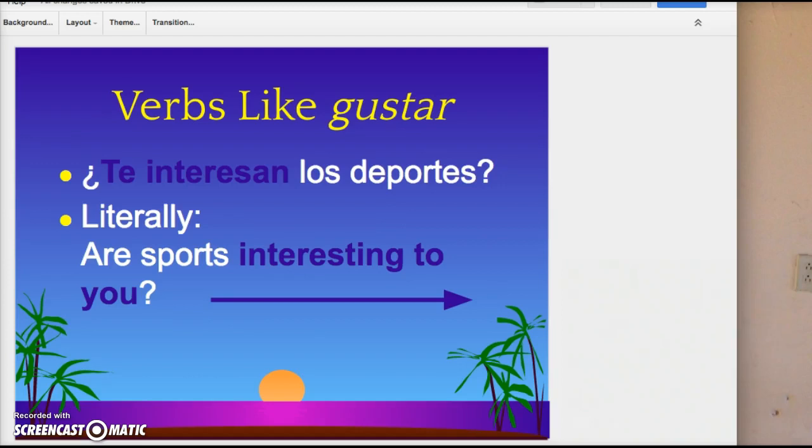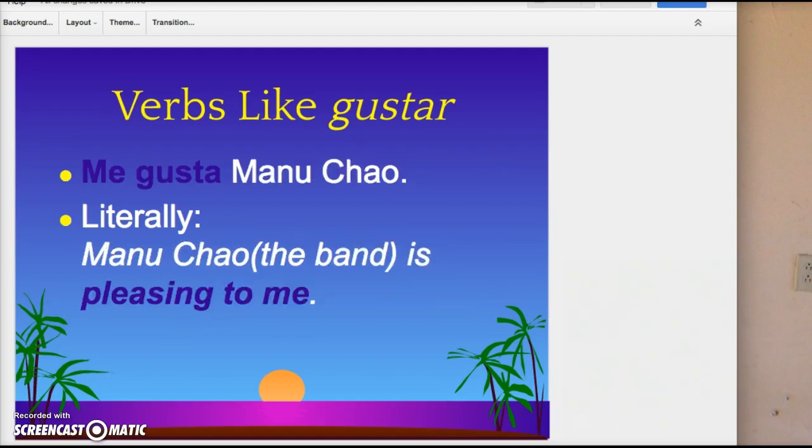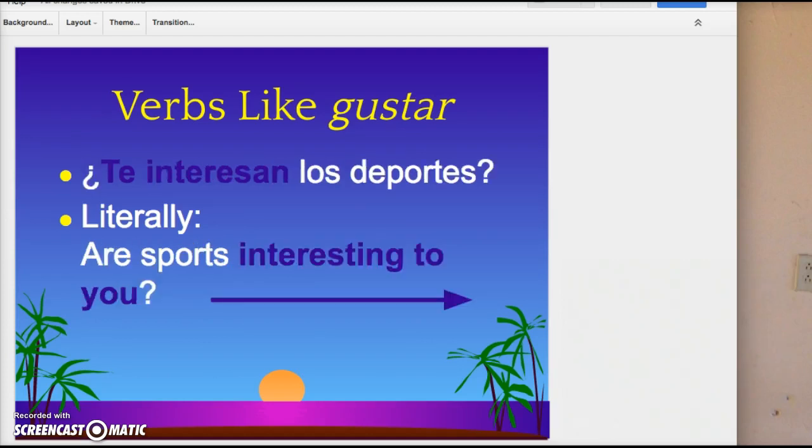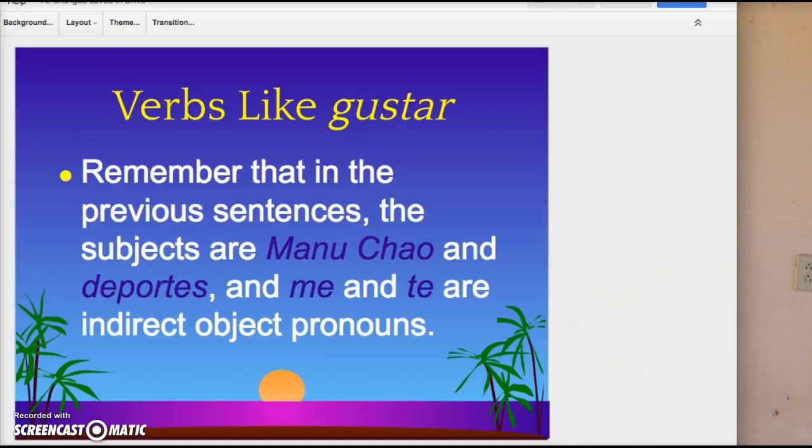Okay, so if deportes is plural, if my subject is plural, therefore my verb needs to be plural. Going back to the previous slide, if my subject is singular, Manu Chao, then my verb form needs to be singular, gusta. Okay, moving along. Again, remember that in those two sentences, the subjects are Manu Chao and deportes, and that me and te are the indirect object pronouns.